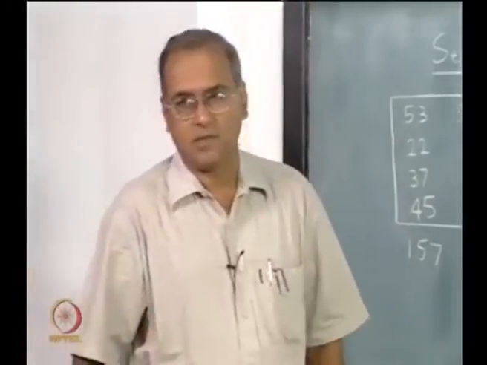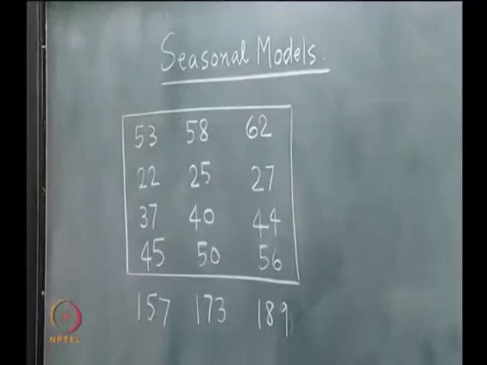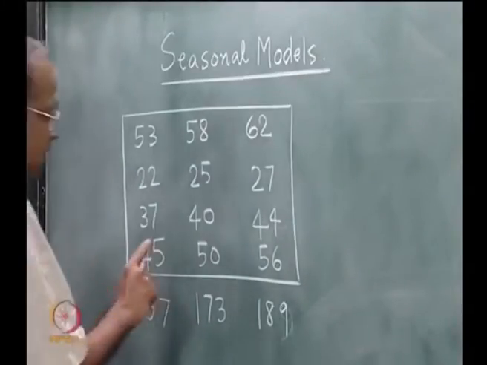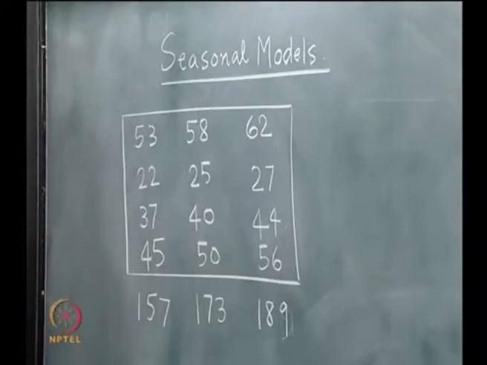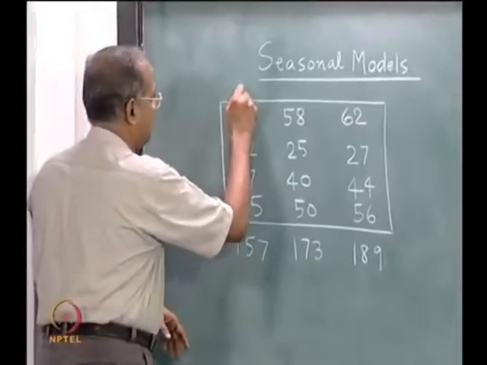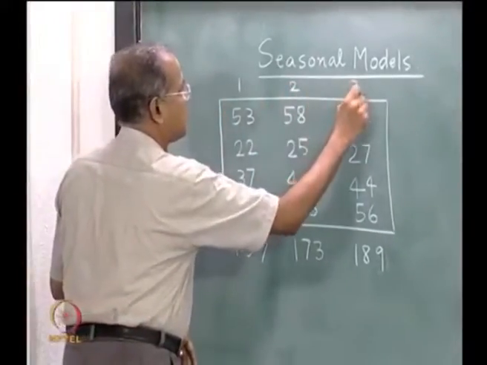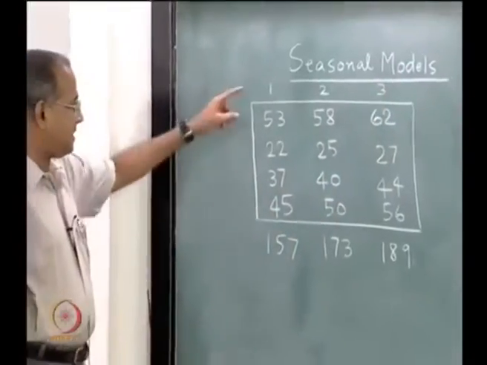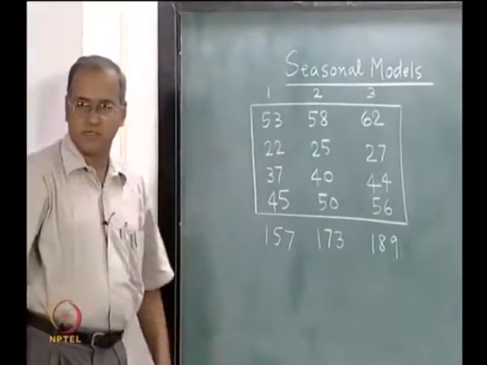Today's lecture we continue our discussion on seasonal models. In the previous lecture we demonstrated a basic model considering seasonality. So, we looked at this data, and this data would represent the demand over 3 years, and each year is divided into 4 quarters.